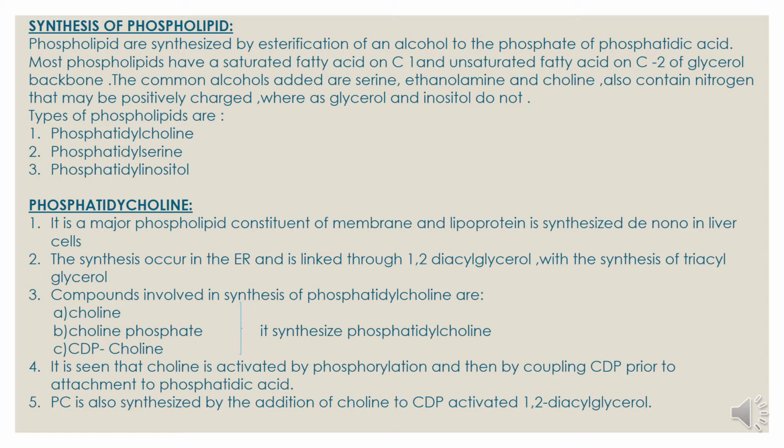Phosphatidyl choline. It is a major phospholipid constituent of the membranes and the lipoprotein, and is synthesized de novo in liver cells. The synthesis occurs in the endoplasmic reticulum and is linked through 1,2-diacyl glycerol with the synthesis of triacyl glycerol. Compounds involved in the synthesis of phosphatidyl choline are choline, choline phosphate and CDP choline. Choline is activated by phosphorylation and then coupling to CDP prior to attachment to phosphatidic acid. PC is also synthesized by the addition of choline to CDP-activated 1,2-diacyl glycerol.